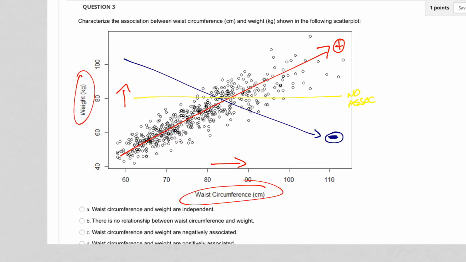Okay, so we have a positive association. If they were independent, which is the answer for A, no association here is the same as independent. So that's not it. There is no relationship between waist circumference and height. Again, no association, it would be flat if there were not a relationship. Or the other alternative is that it would be straight up and down, and there would be no relationship there either. Waist circumference negatively associated, so I already told you if it was going down and to the right, it would be negative. So the last one, waist circumference and weight are positively associated. So that's your answer right there.